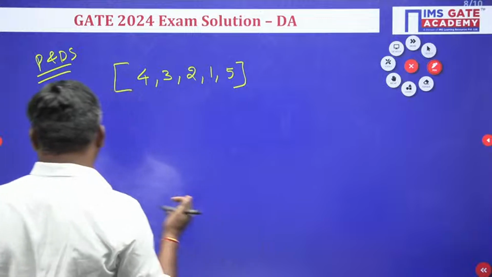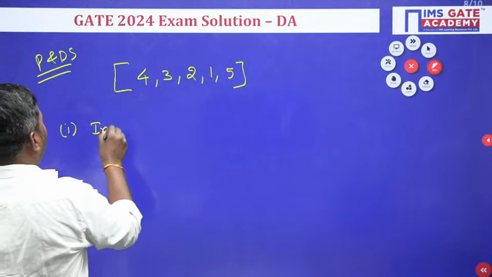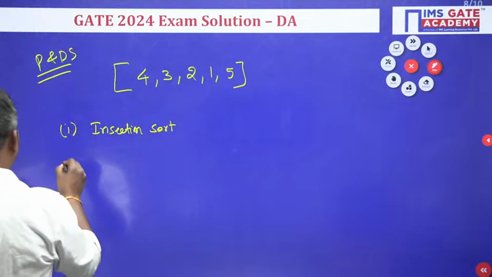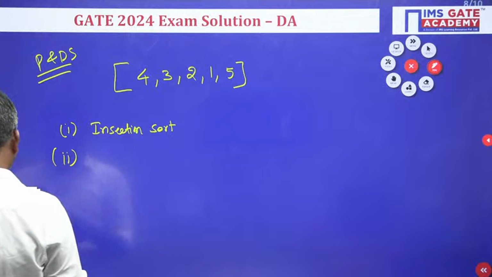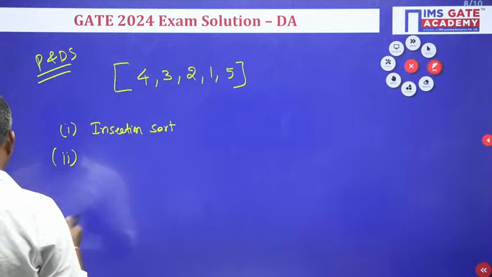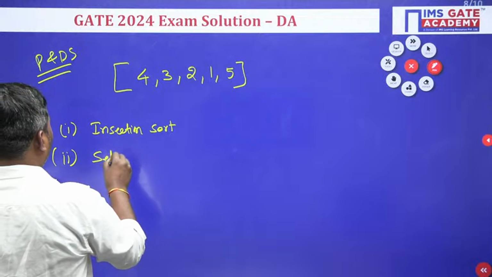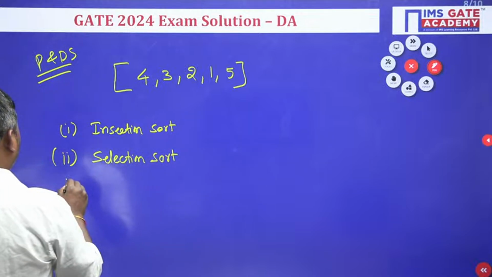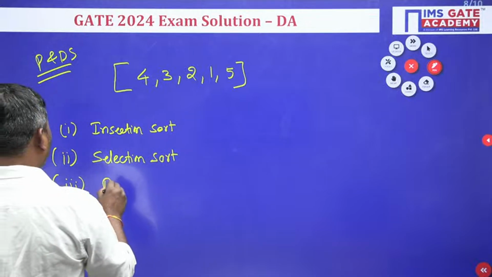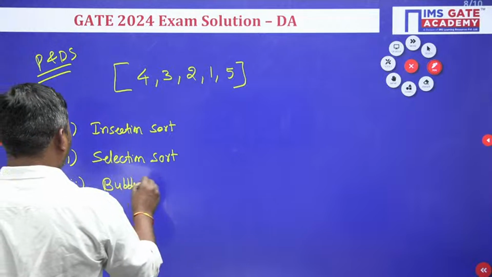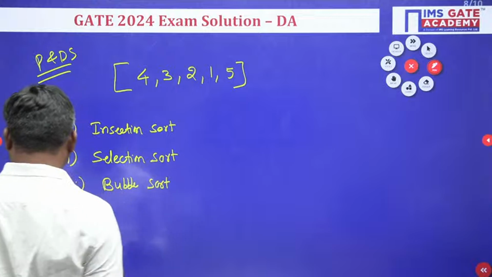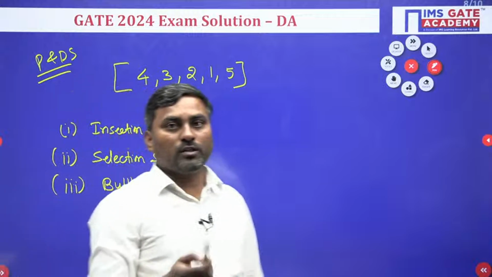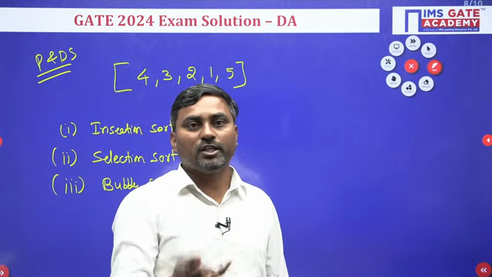Option one is insertion sort, second is selection sort, third is bubble sort.